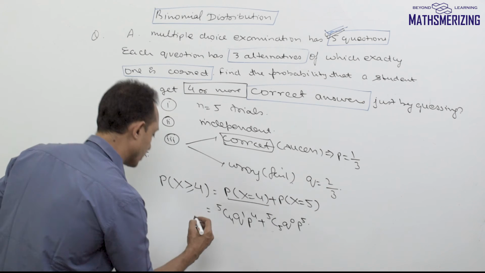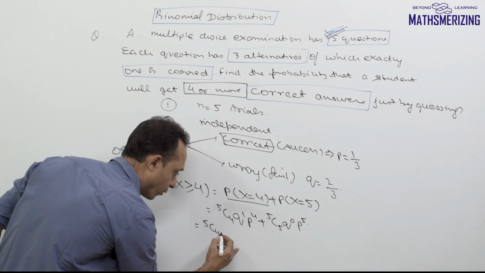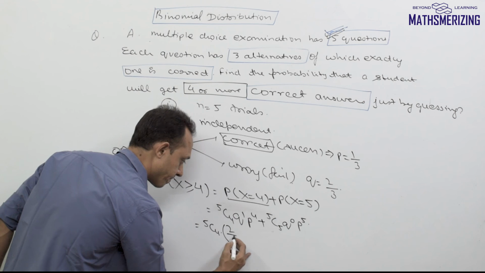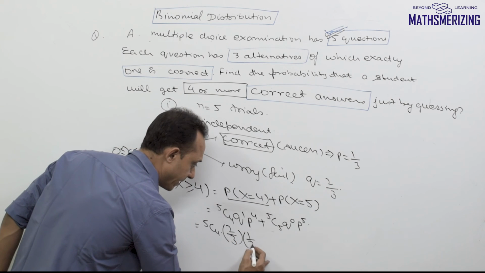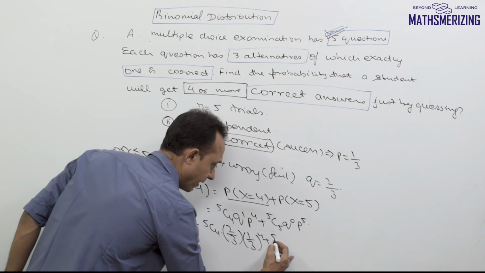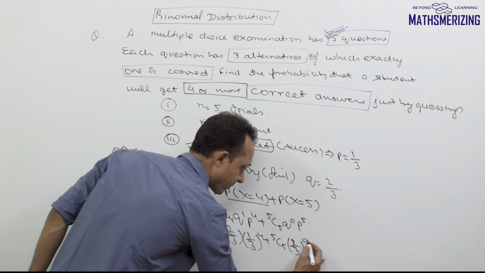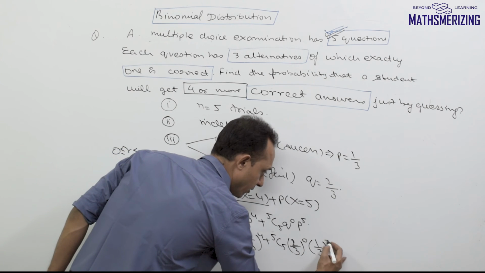So now I'll put in the values. I'll write it as 5c4, and what's q? Q in this case is 2 by 3, and p is 1 by 3 to the power 4, and then it'll be 5c5, it is 2 by 3 to the power 0, and then 1 by 3 to the power 5.